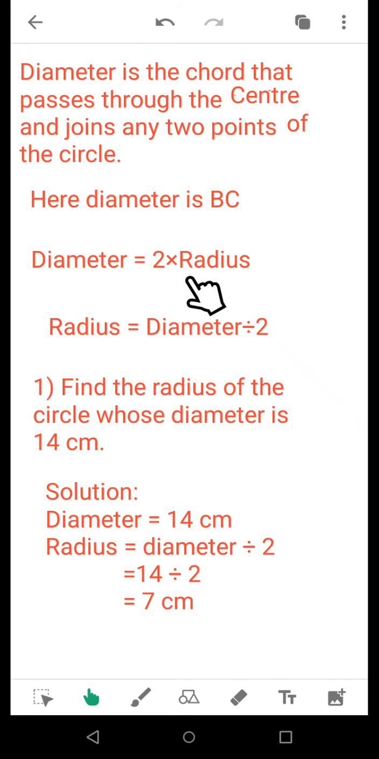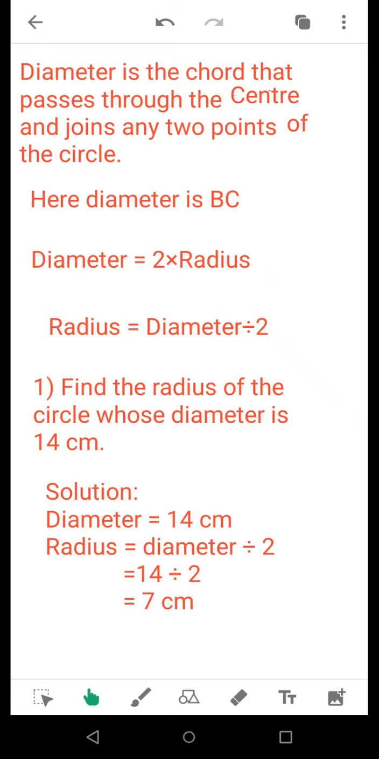There is a formula regarding converting diameter to radius and radius to diameter. Diameter is equal to 2 into radius, and radius is equal to diameter divided by 2. While solving the sums, you have to put these two formulas and solve them.